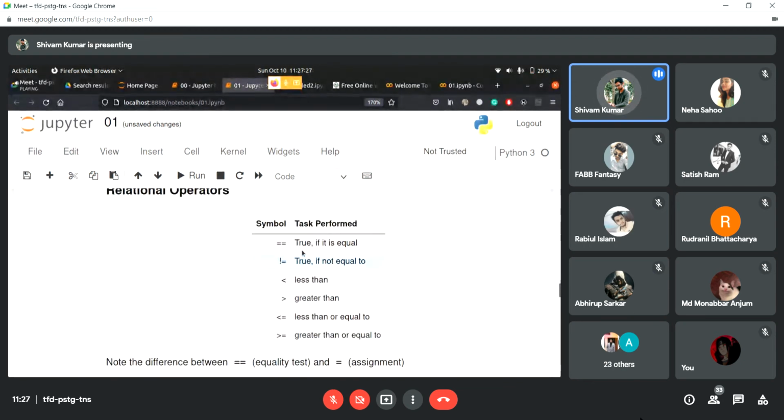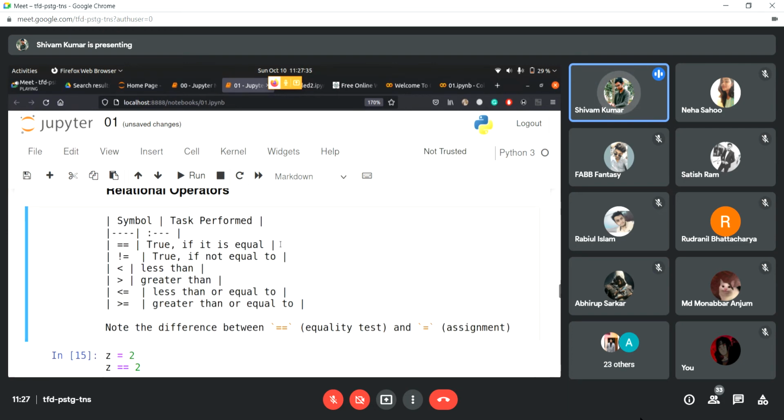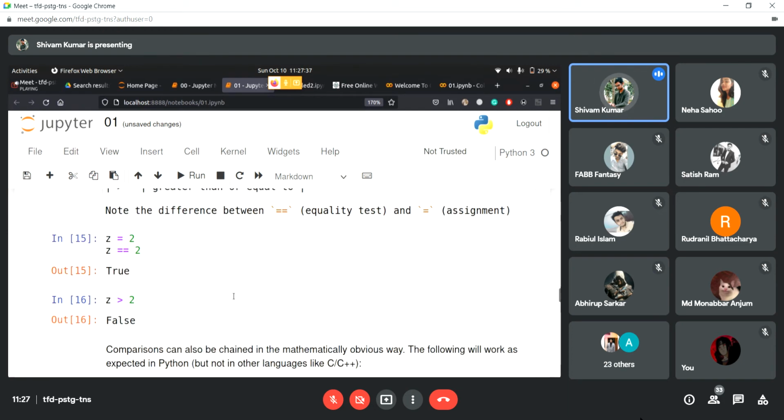Okay, so we talked about relational operators yesterday. That is, it returns true if the two values are equal. Okay, I don't need the definition.